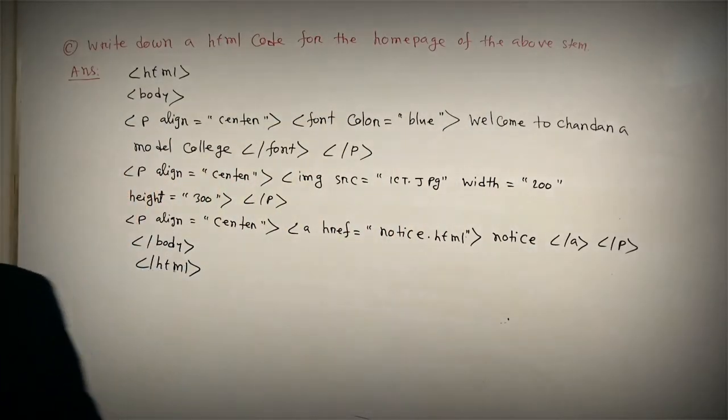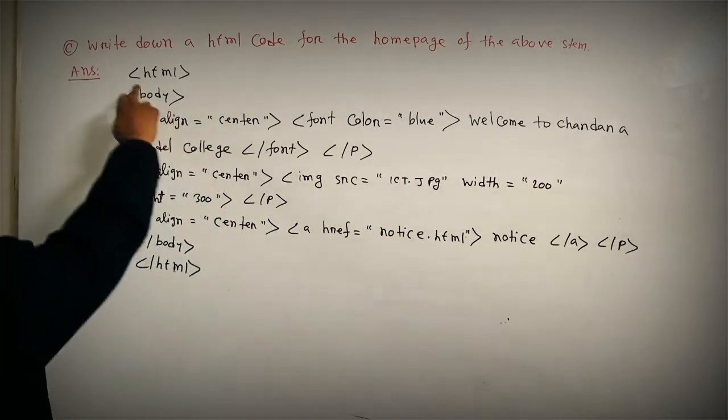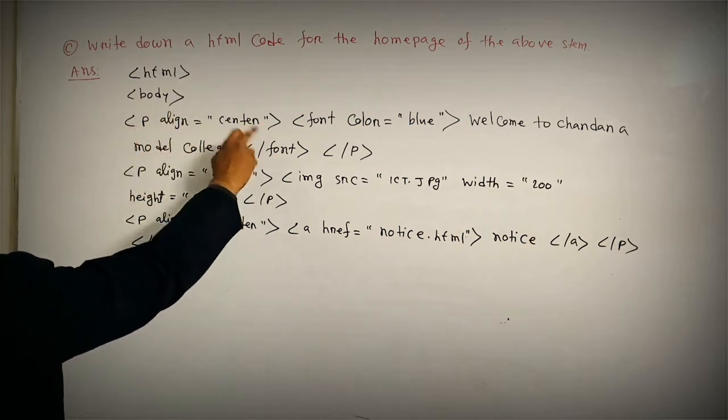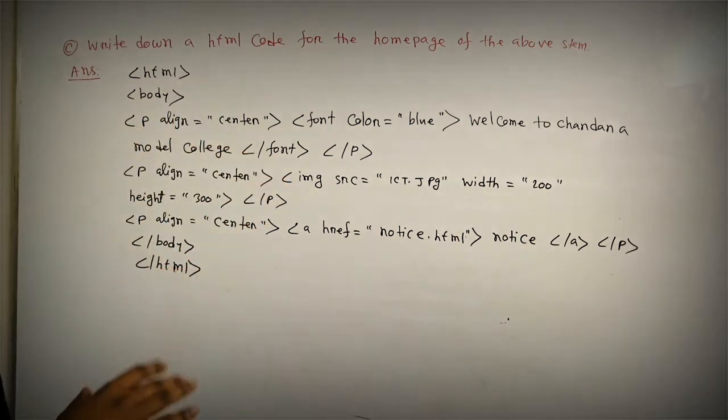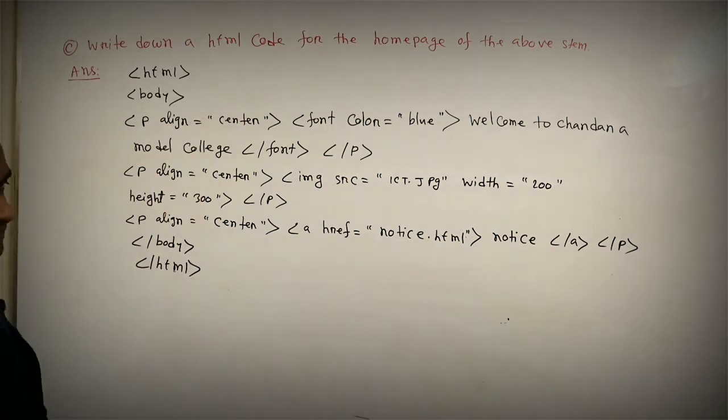Now our next question is, write down HTML code for the homepage of the above stem. Now write here html and then body, p align equal to center. It means that our heading or content will always be in the center position. For this reason I use p align equal to center here.